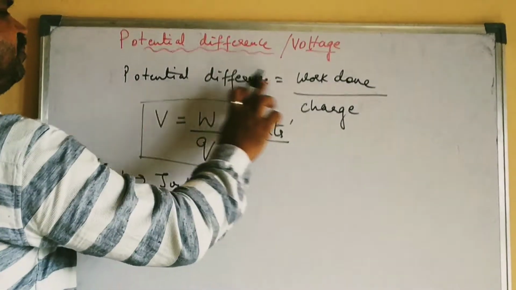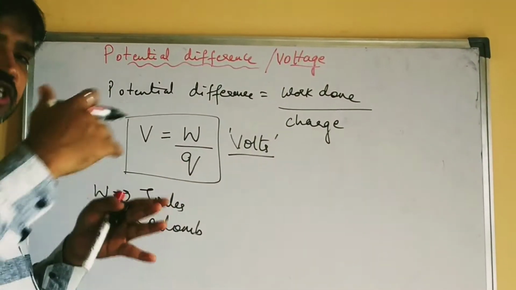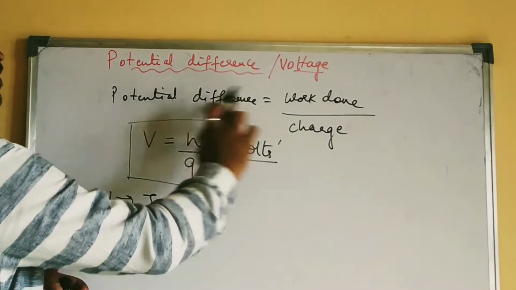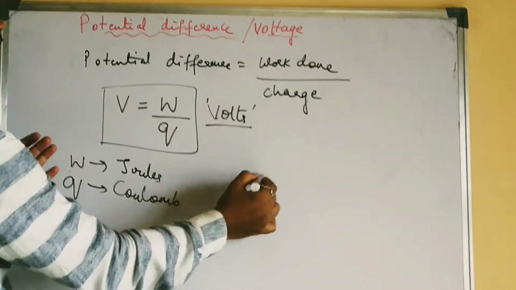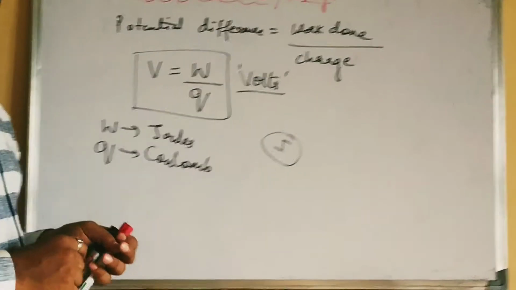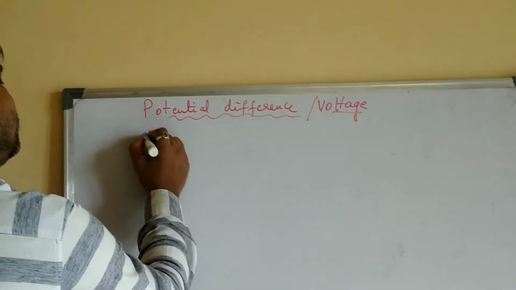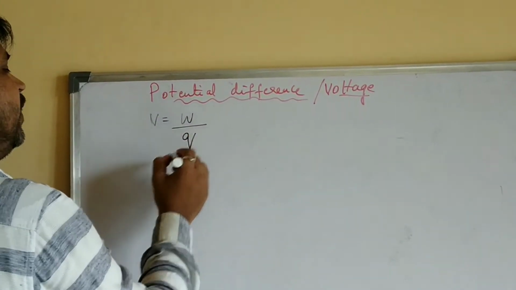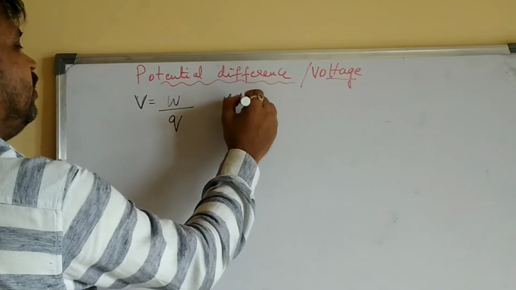It is defined as the work done in order to move a unit test charge, or unit charge, from one point of the conductor to another point of the conductor. That is called potential difference. Because of this potential difference only, current will flow in the circuit, from one end to another end. We were discussing potential difference. So the potential difference is given by V, equal to the work done in moving a charge from one point of the conductor to another. The unit is volts.